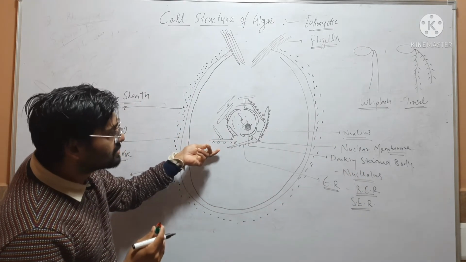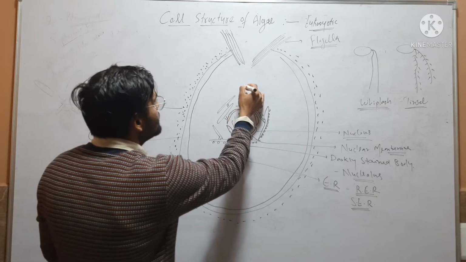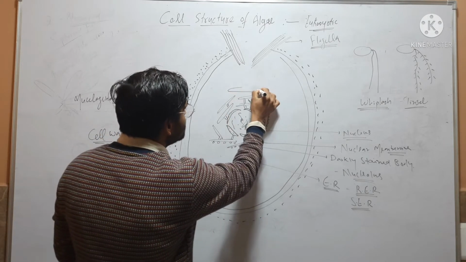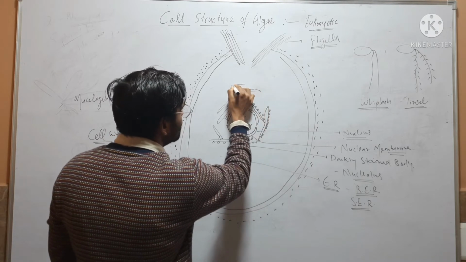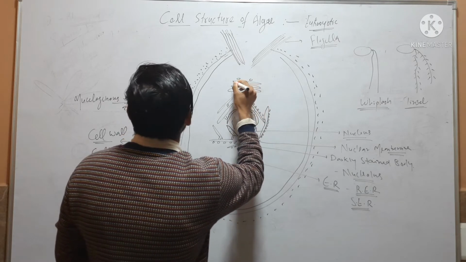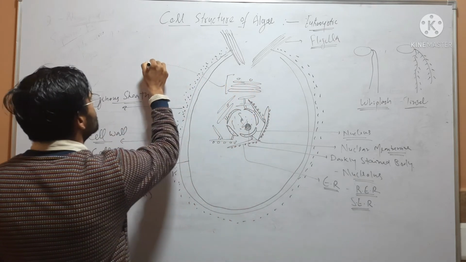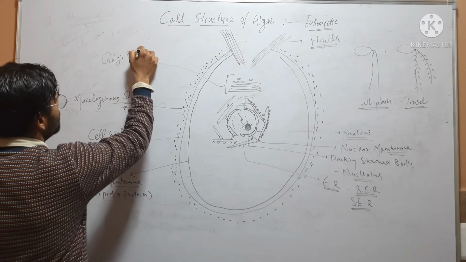Near to this endoplasmic reticulum, there are also stacks of vesicles like this. This is called Golgi body.